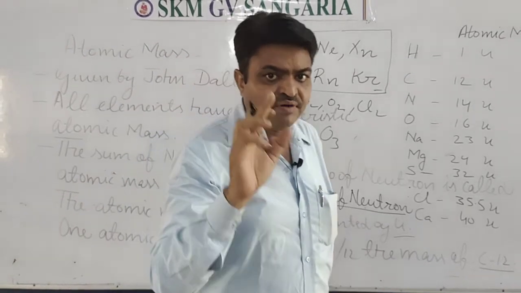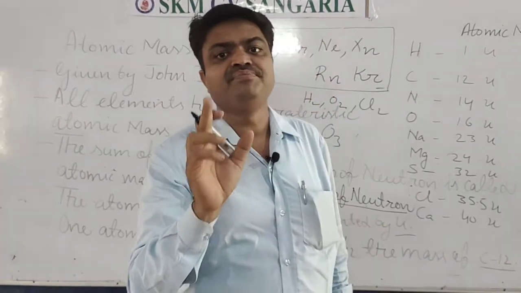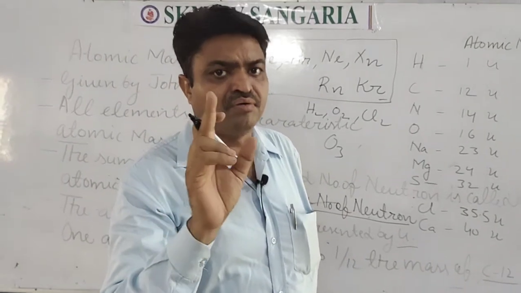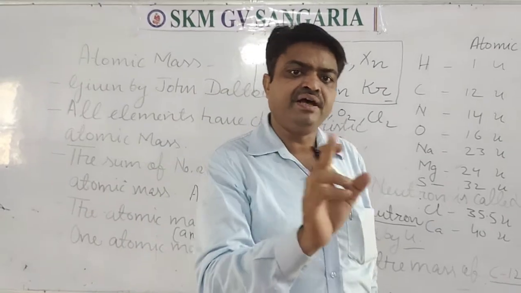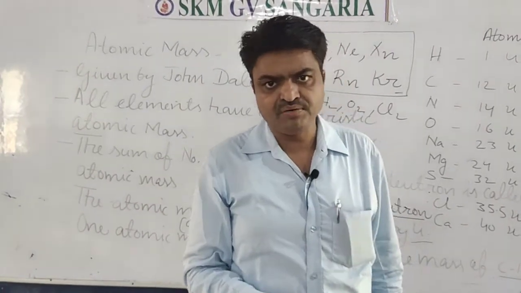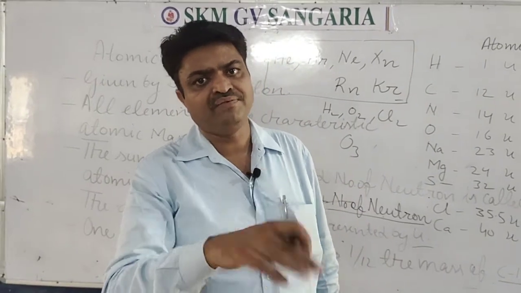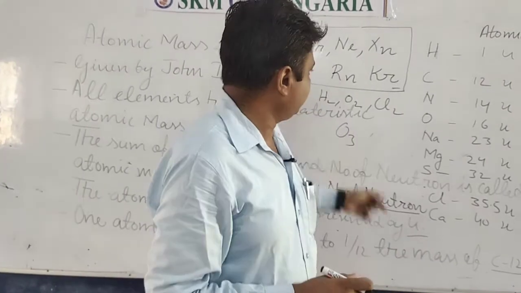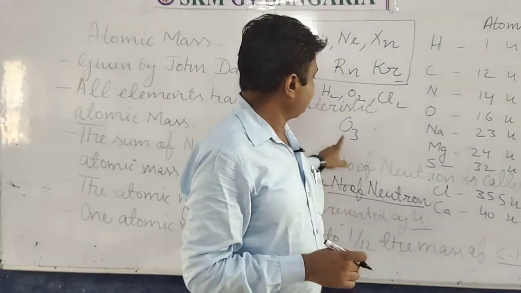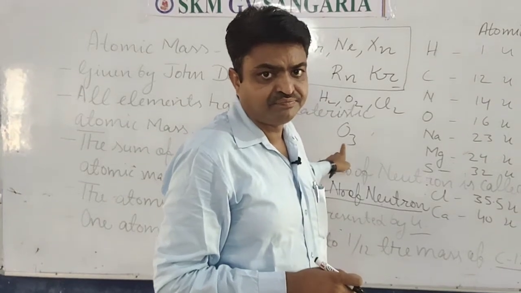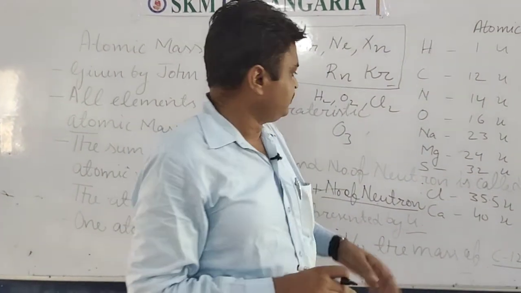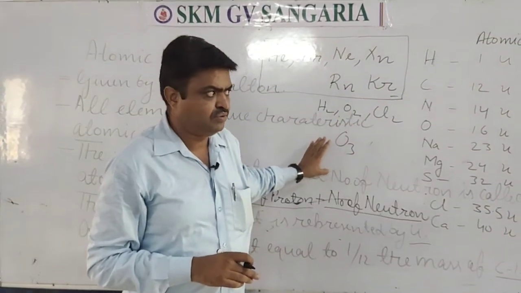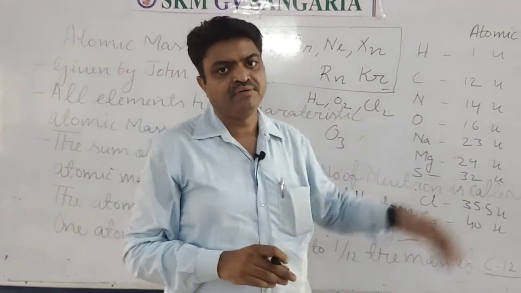So what do atoms make? Atoms make molecules. If in a particular molecule only one atom is found, then it is known as a monoatomic molecule. If two atoms are found, then it is known as a diatomic molecule. If three atoms are found, then that particular matter is known as a triatomic molecule.